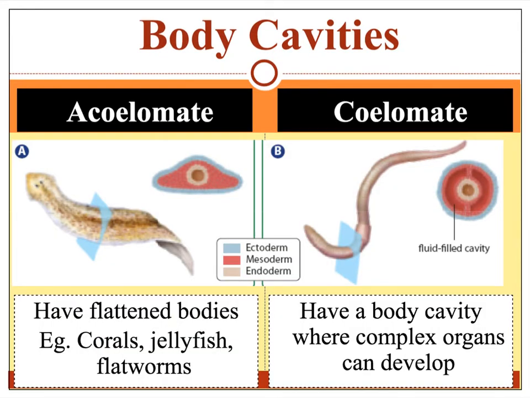Acoelomates are animals that have flattened bodies with no coelom. Animals that fall into this category include corals, jellyfish, and flatworms. Coelomates, on the other hand, have a fluid-filled body cavity where complex organs can develop.